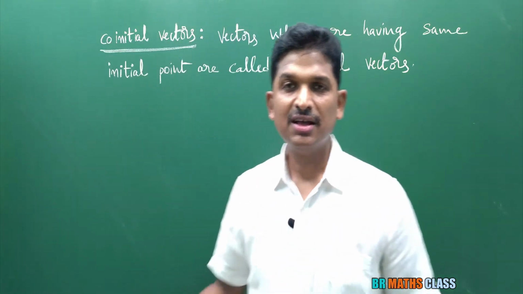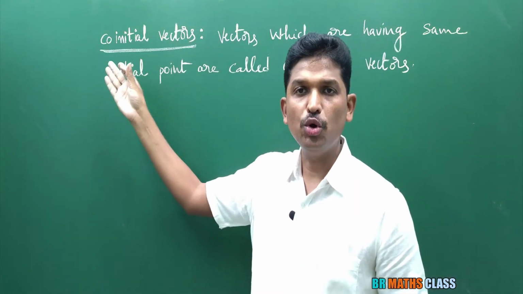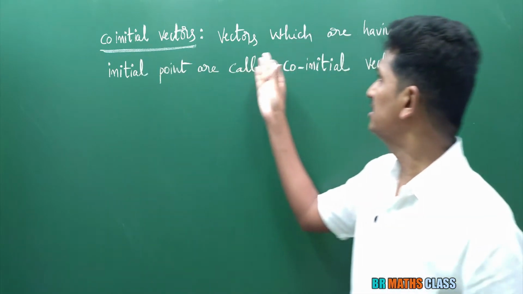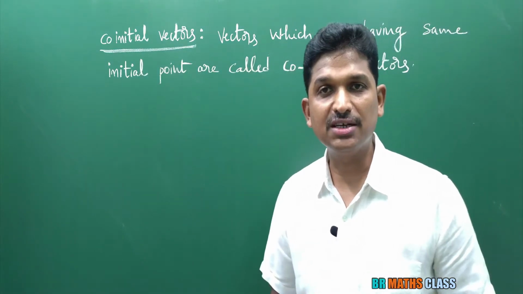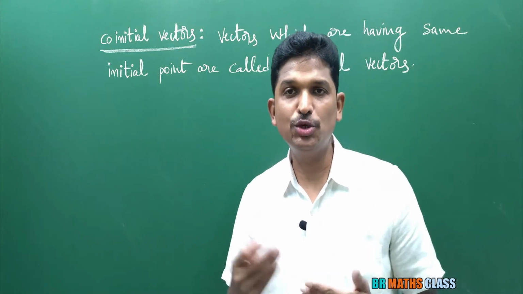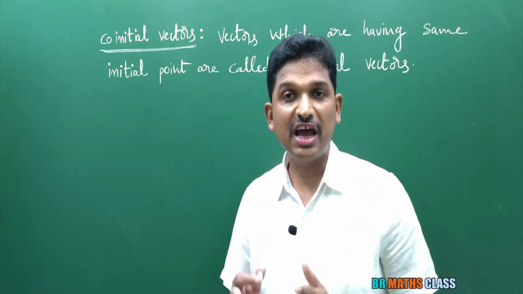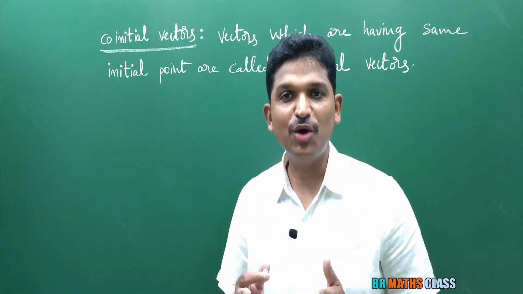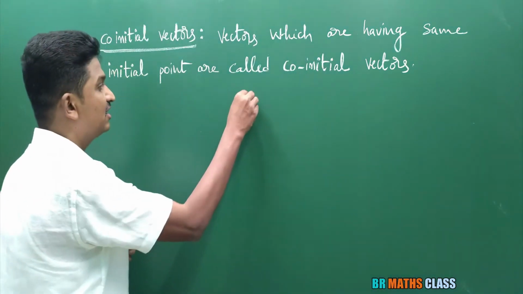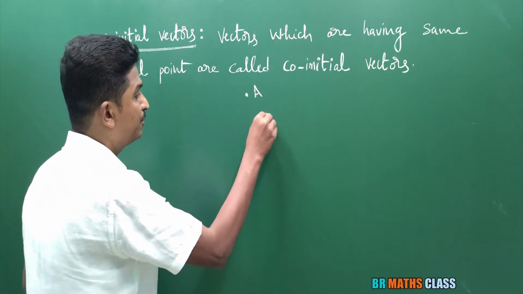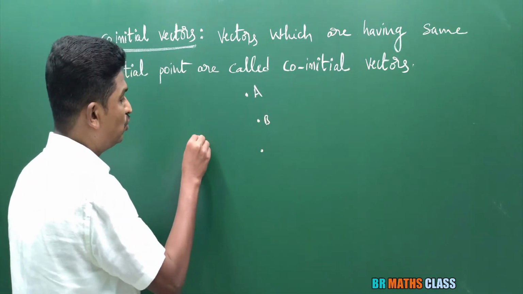Co-initial vectors. It is a very easy definition. Vectors which are having same initial point. You know that for a vector, initial point, terminal point, two things will be there. Vectors which are having same initial point are known as co-initial vectors. Simple thing. Suppose there are 3 points, A, B, C, and O is the point.